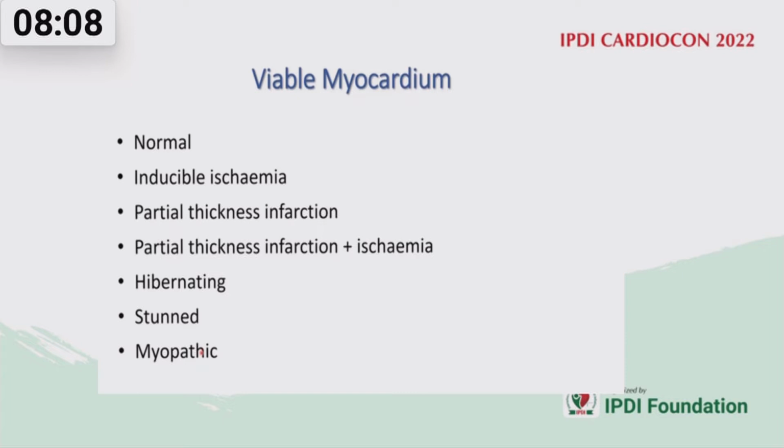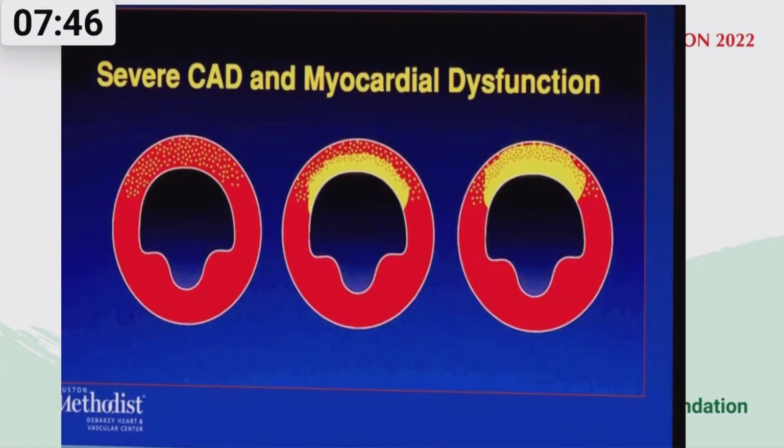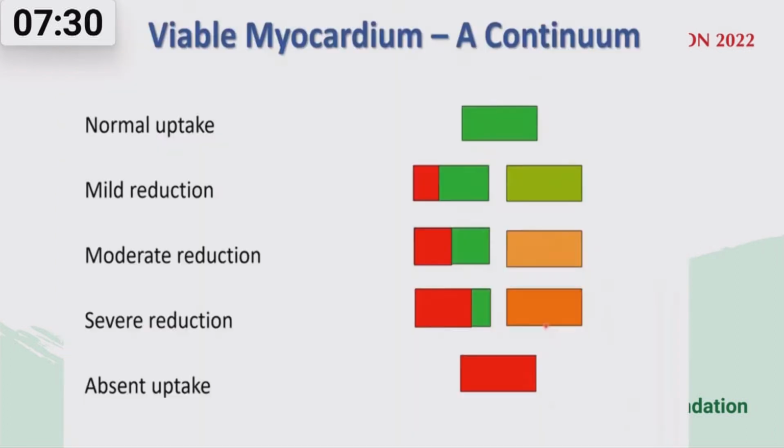And again, when the partial thickness infarction has ischemia, then it is important to know whether it is viable or not. So there are only two aspects of viability. One is the hibernating myocardium, and another is partial thickness myocardial infarction, which has the potentiality of reversible ischemia. So in the context of coronary artery disease, this is a common scenario, partial and full thickness scar. And more important is the hibernating myocardium. Generally, we get ischemic cardiomyopathy and heart failure in elderly people.